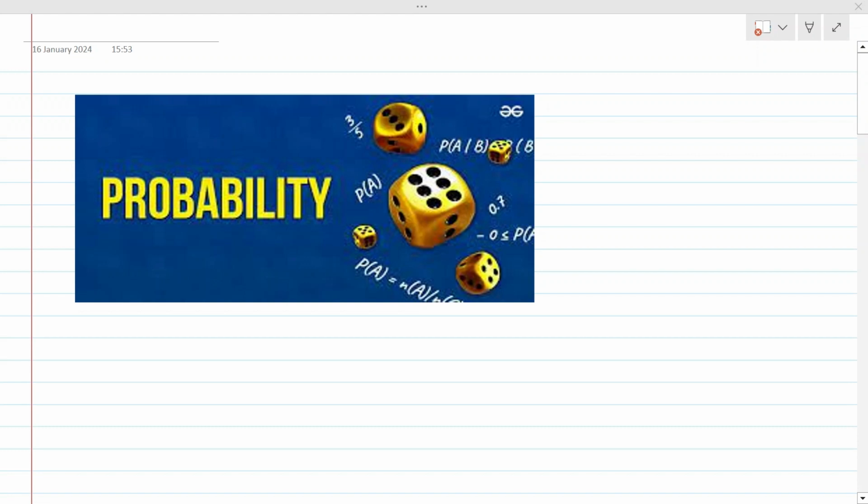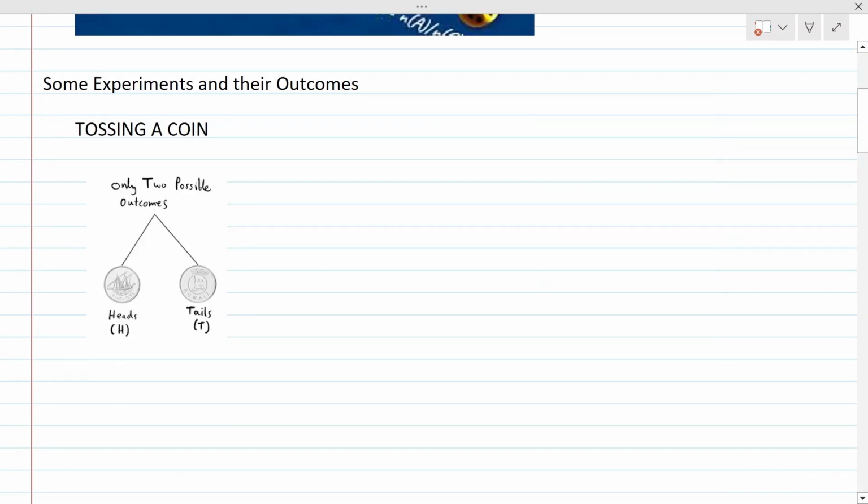Now I will explain some experiments and their outcomes. The first one, very important in probability, is tossing a coin. Everyone knows this because everyone watches cricket matches where they toss a coin and get either head or tail.